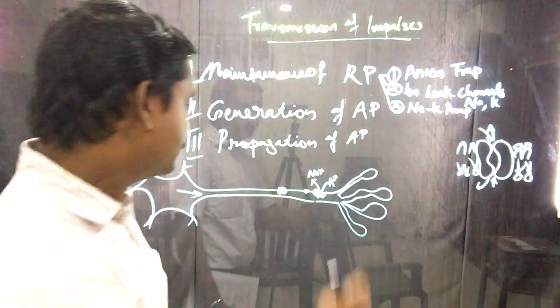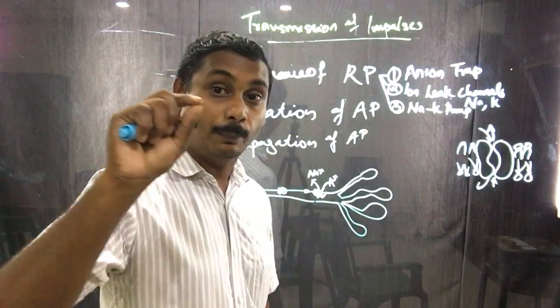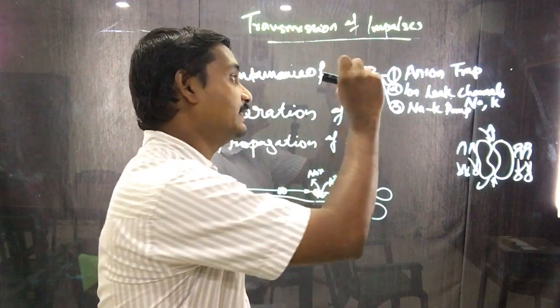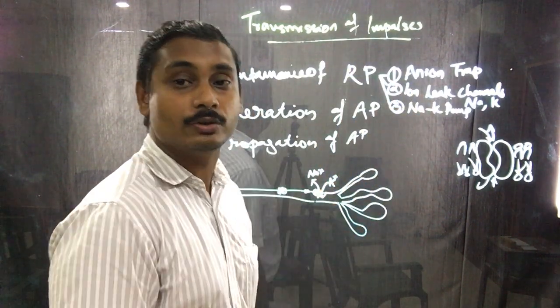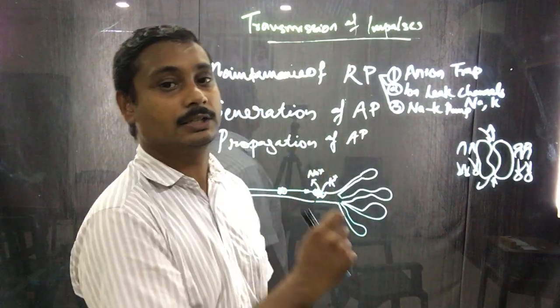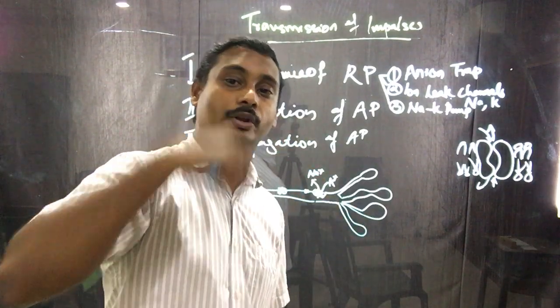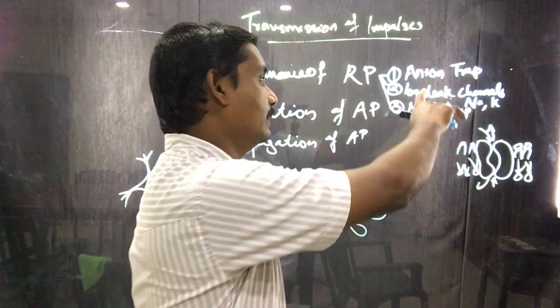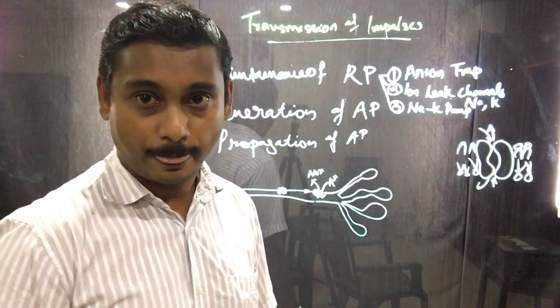With respect to the pore size of the axon membrane, the size of these molecules is very large. Therefore, they are actually trapped inside. They cannot move out or in. They are actually trapped in. That's why its name is anion trap.